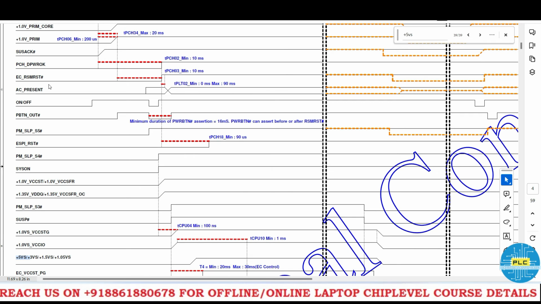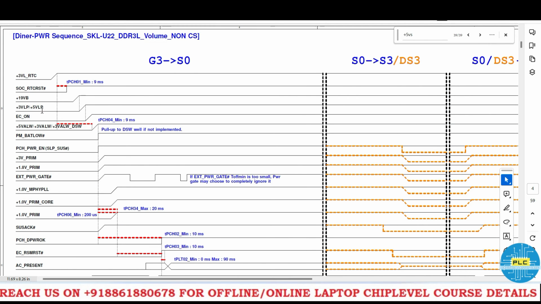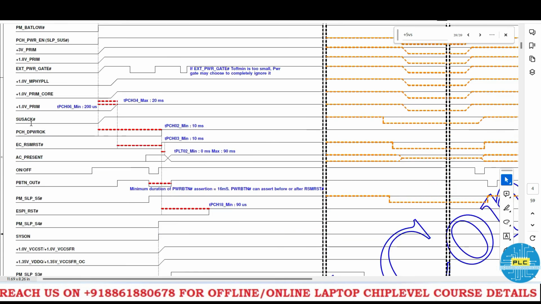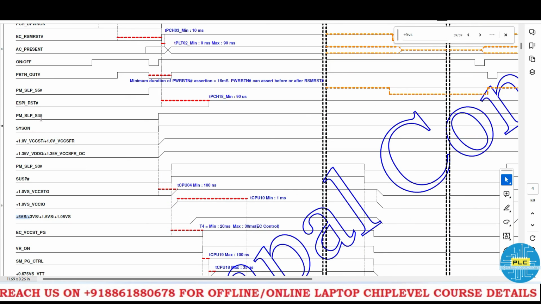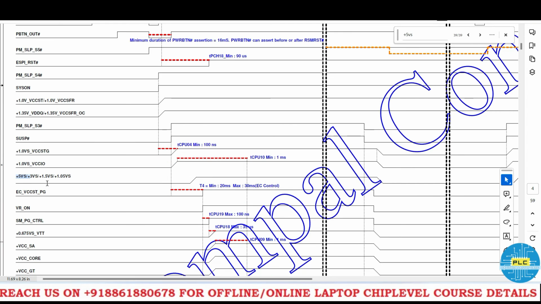So what are the signals and what are the voltages that will come. Now once again we'll recap the power rail. See, in this power rail, what voltages did we get? We got RTC, reset from here to here. We got all the voltages. See, SLP, S4, SysOn, SUSP, S3, 1 VS VCC IO. After that we got these voltages, 1.5 we should get. I didn't show you, that's the VGA section. Here 1.05, that is also over, 5 volts over, 3 volts over. So finally we got EC, VCC, ST.